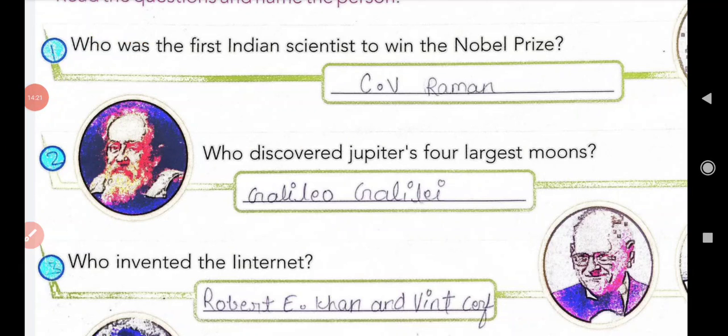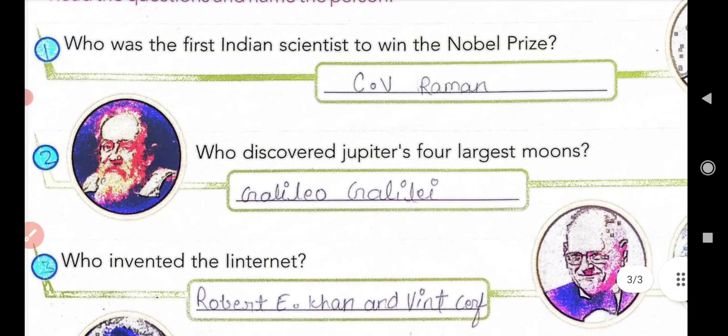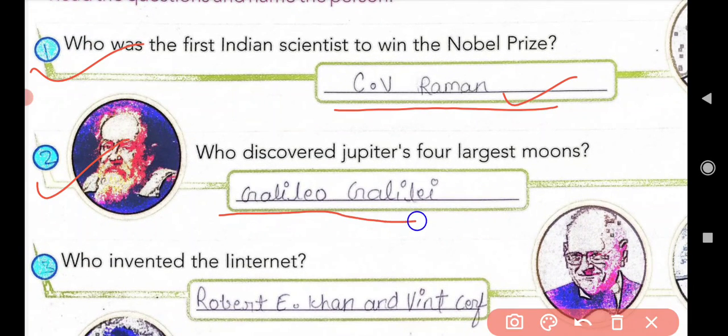Spelling is Galileo. Galilei. Galileo discovered Jupiter's 4 largest moons.